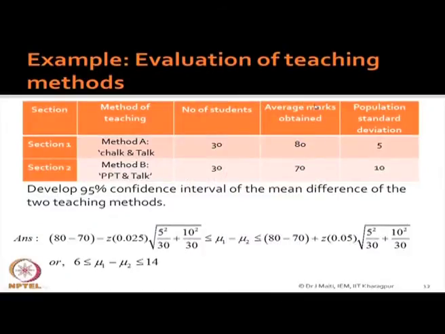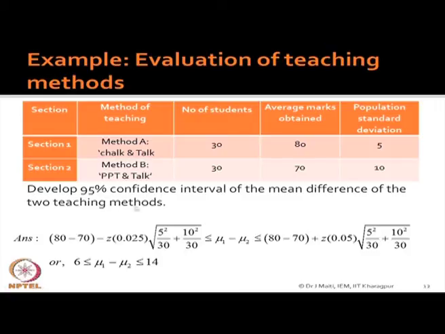Then we found out that average marks obtained is 80 for the first one, second one 70, with standard deviation 5 and 10. These are our population standard deviations. Please keep in mind this is a hypothetical one, and for the population standard deviation, all those things I am putting the value. There is no true value for this. Then my question is, develop a 95% confidence interval for the mean difference of the two teaching methods. So, which distribution will you use here?